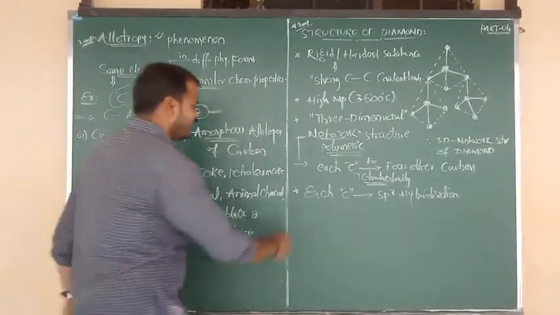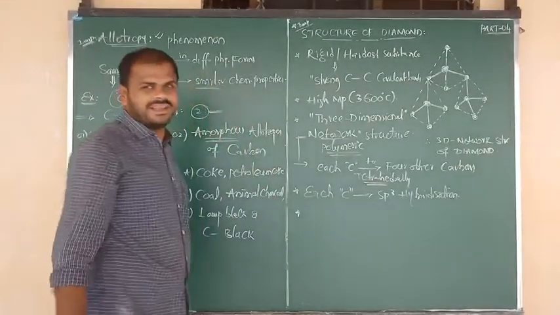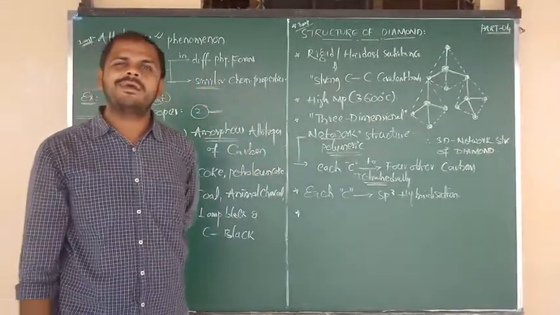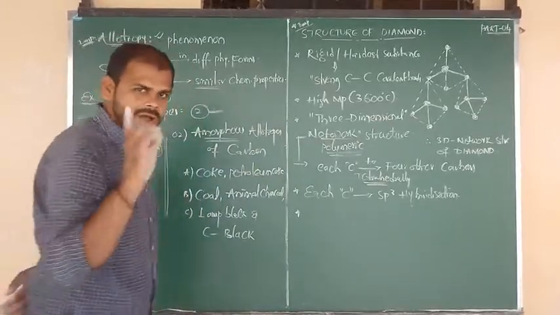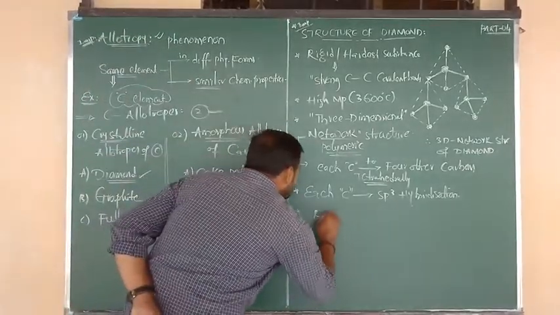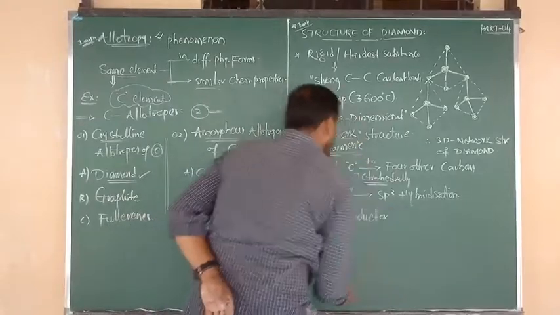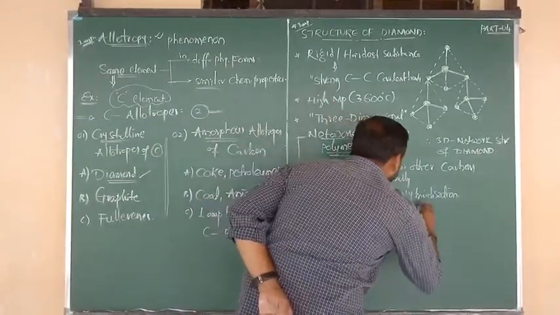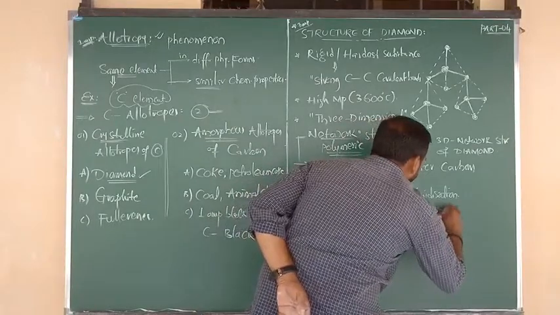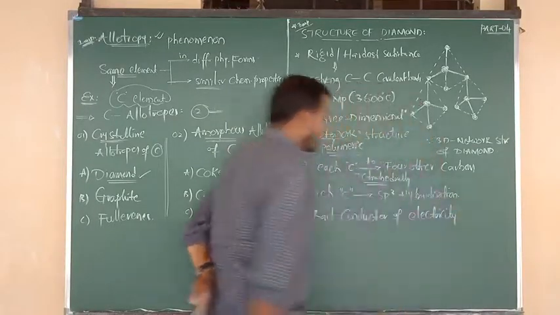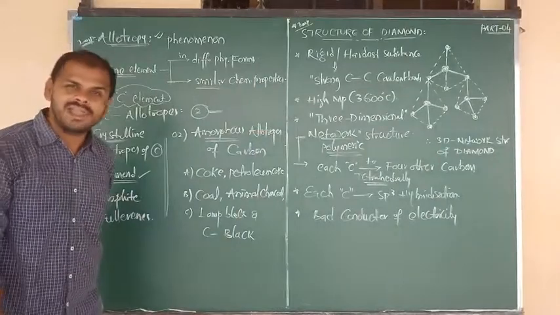Okay, good. And what about conductivity, sir? Is diamond a good conductor or a bad conductor? So the answer is: diamond is a bad conductor of electricity.